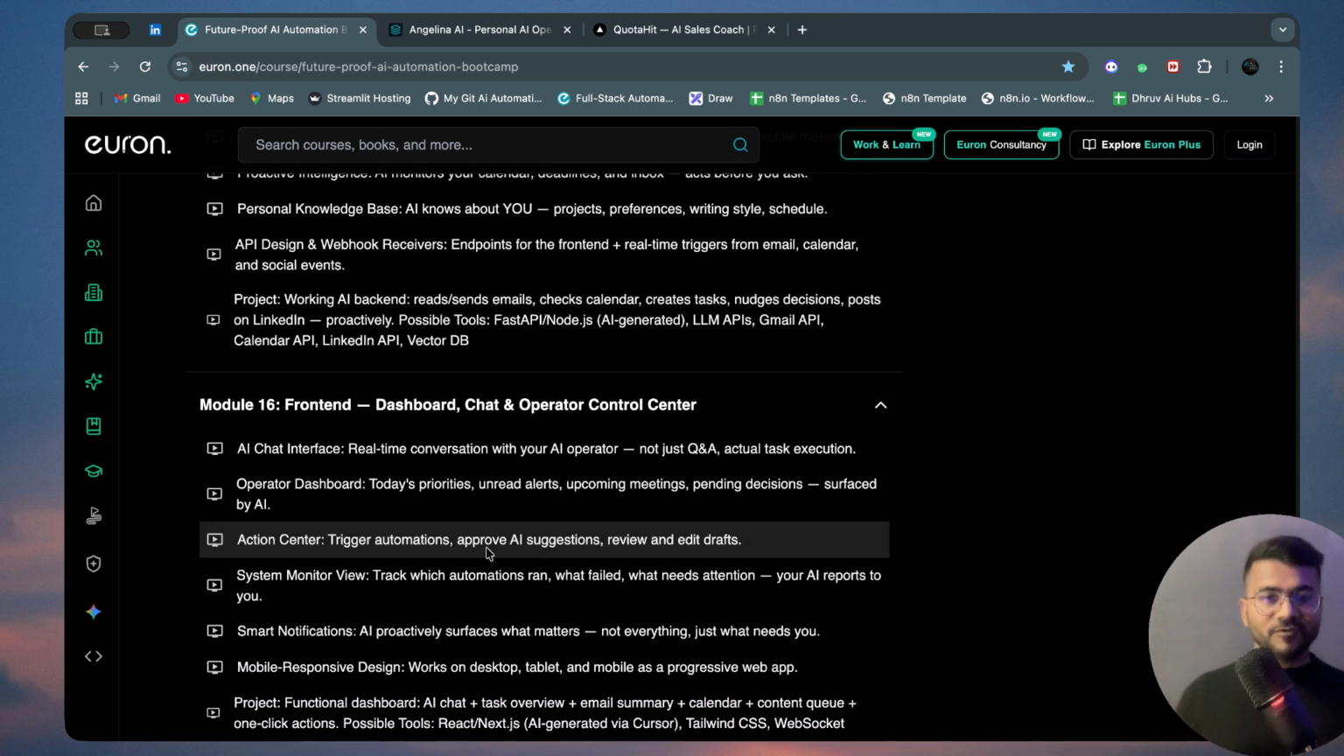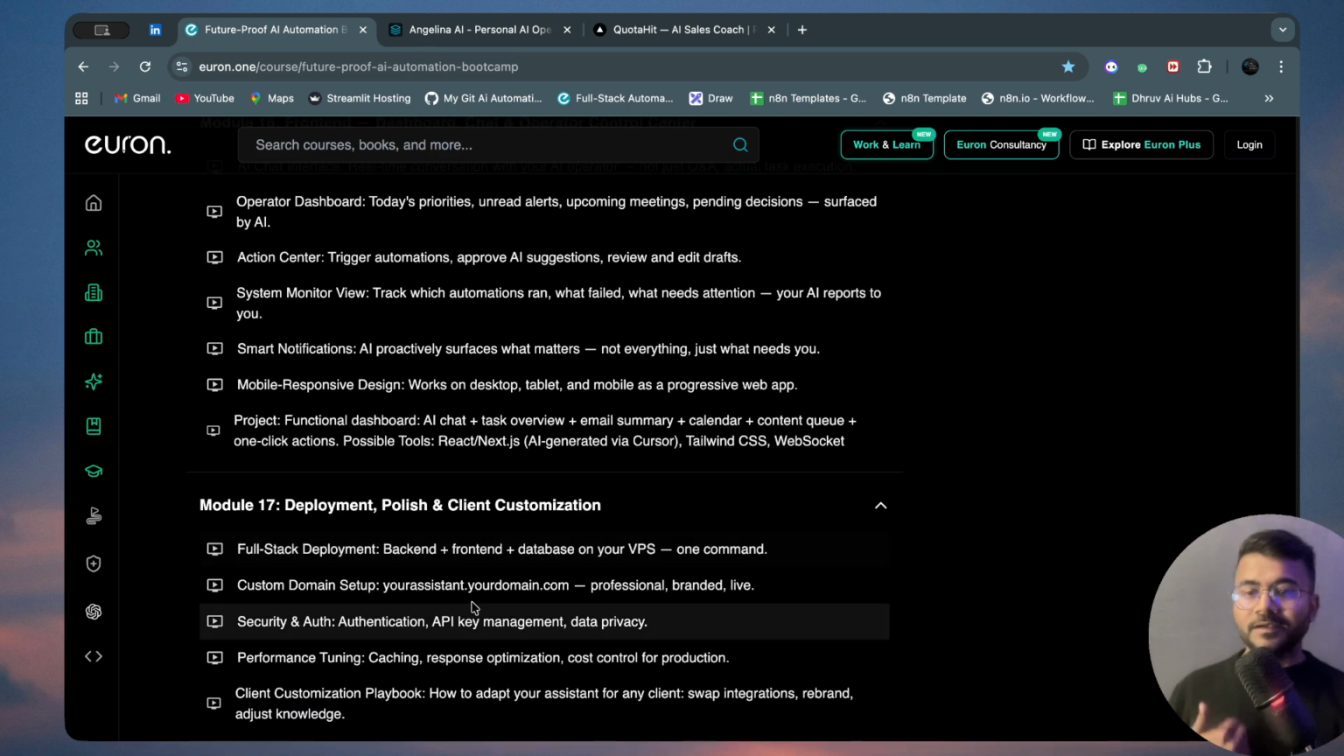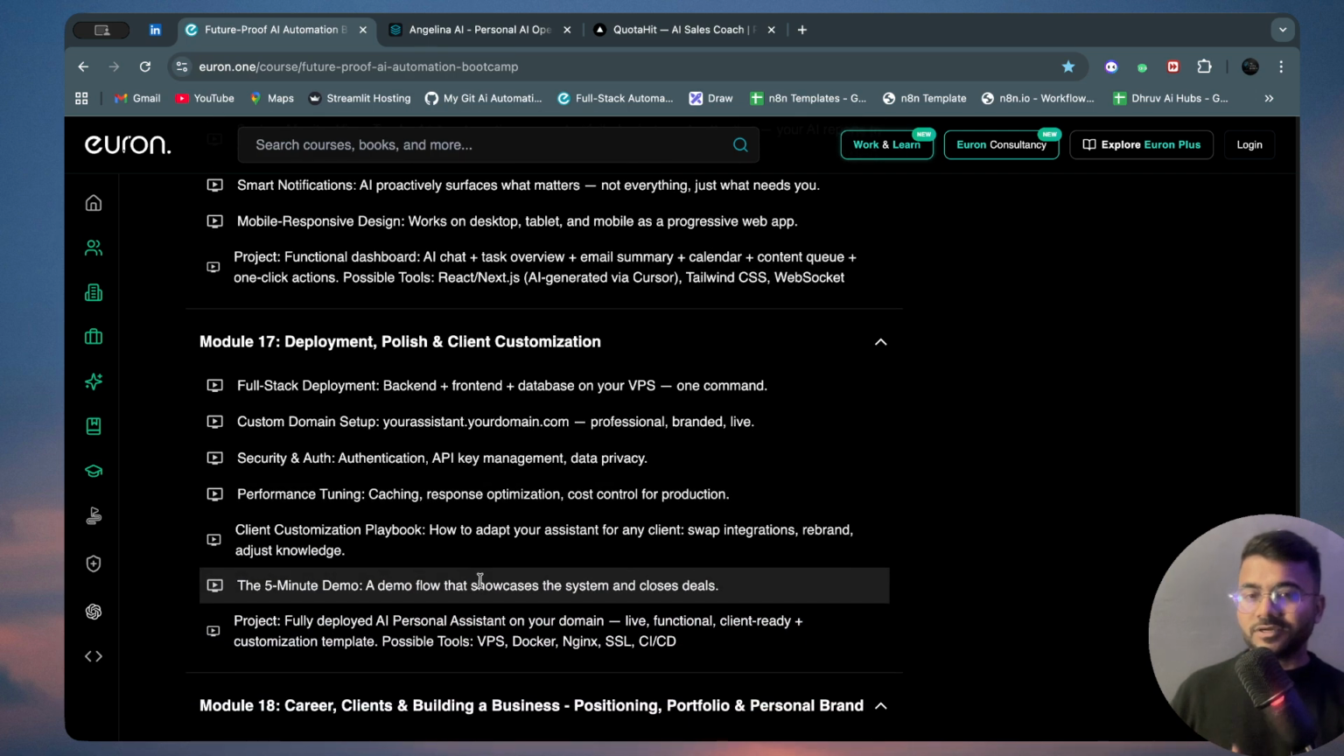And then front end, dashboard, chat, and operator control center. No more workflows only. Workflows will work in the backend. We'll create the front end properly, so we can tweak whatever we want anytime. Deployment, policy, and client customizations.